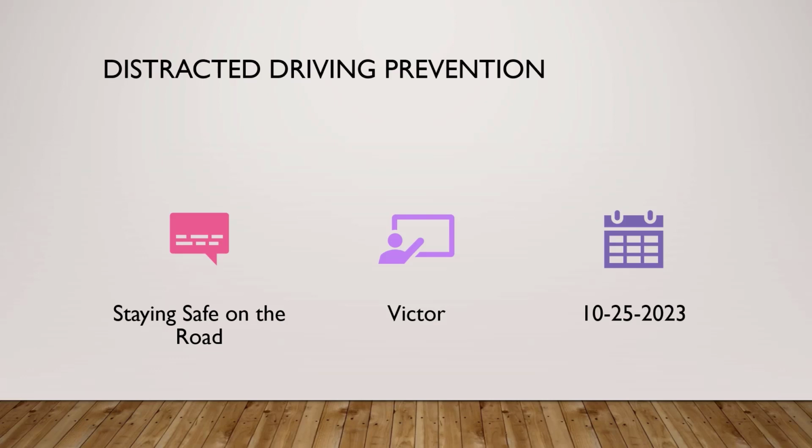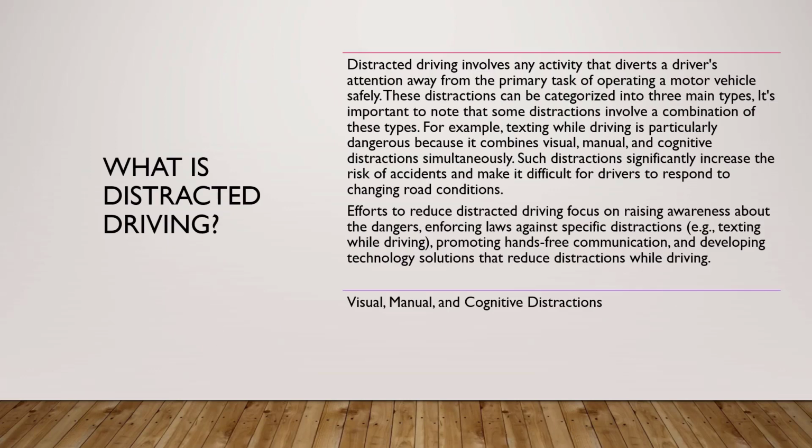Visual distractions. Visual distractions take a driver's eyes off the road. When a driver looks away from the road, they are unable to monitor traffic conditions, potential hazards, and other vehicles. Examples of visual distractions include texting or using a smartphone, reading a map or GPS device, adjusting the radio or music playlist, gazing at an accident scene or other incidents outside the vehicle, watching a video or looking at a screen inside the car.